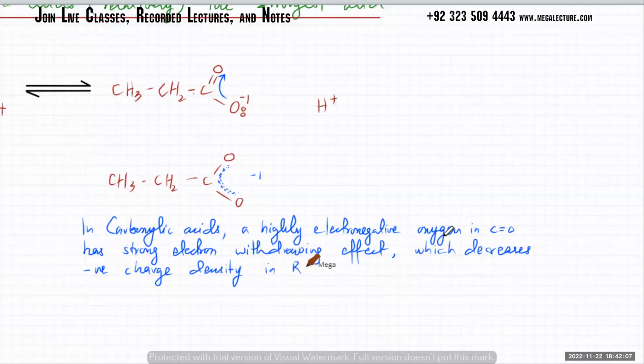On this RC double O minus one ion, ठीक है, C double bond O minus one ion. So there's going to be less attraction for H plus one, making it stable. So there's less attraction for H plus one ions.